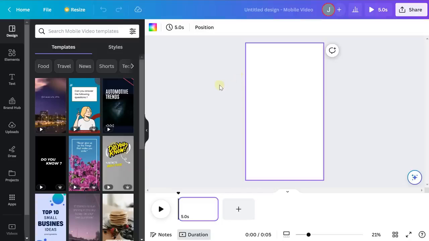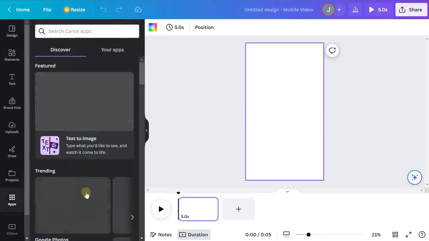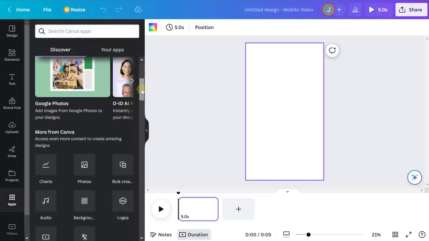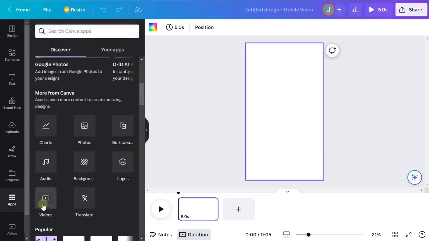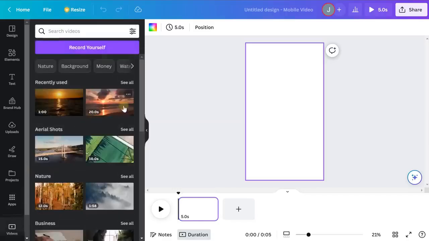So what we are going to do is add a background video. We're going to add some text placeholders for our topic, our part 1 text, and our part 2 text. And then we are going to import all of our data. So first step, let's add a video background here. We're going to click on apps in the bottom left here, and then scroll down a little bit until you see videos. You can also search this in the search bar. But when you find it, let's click videos.